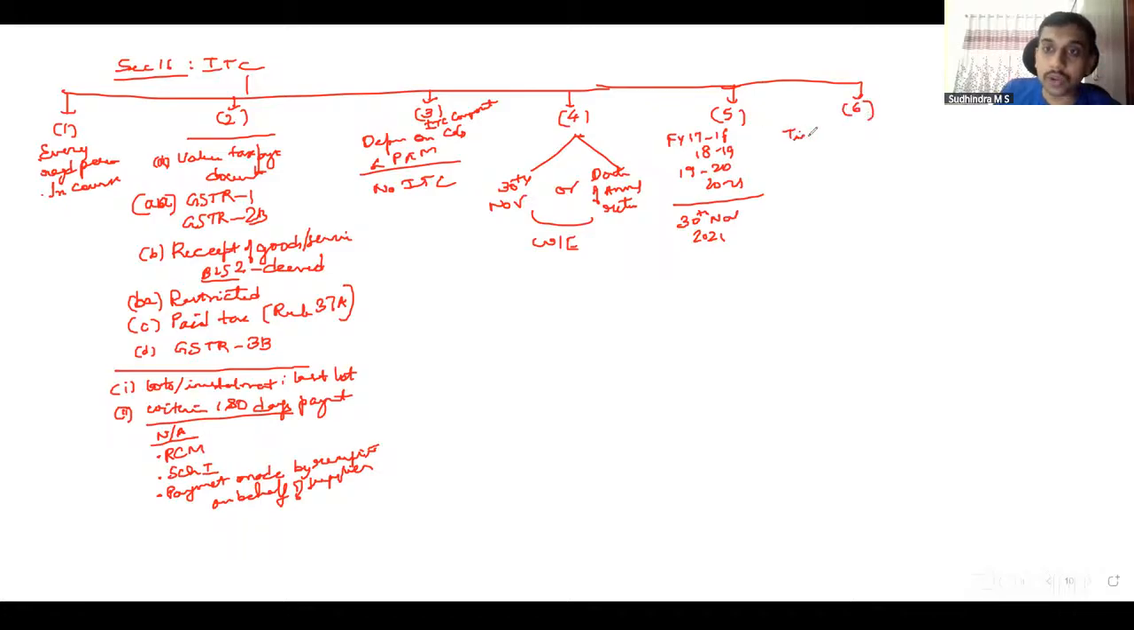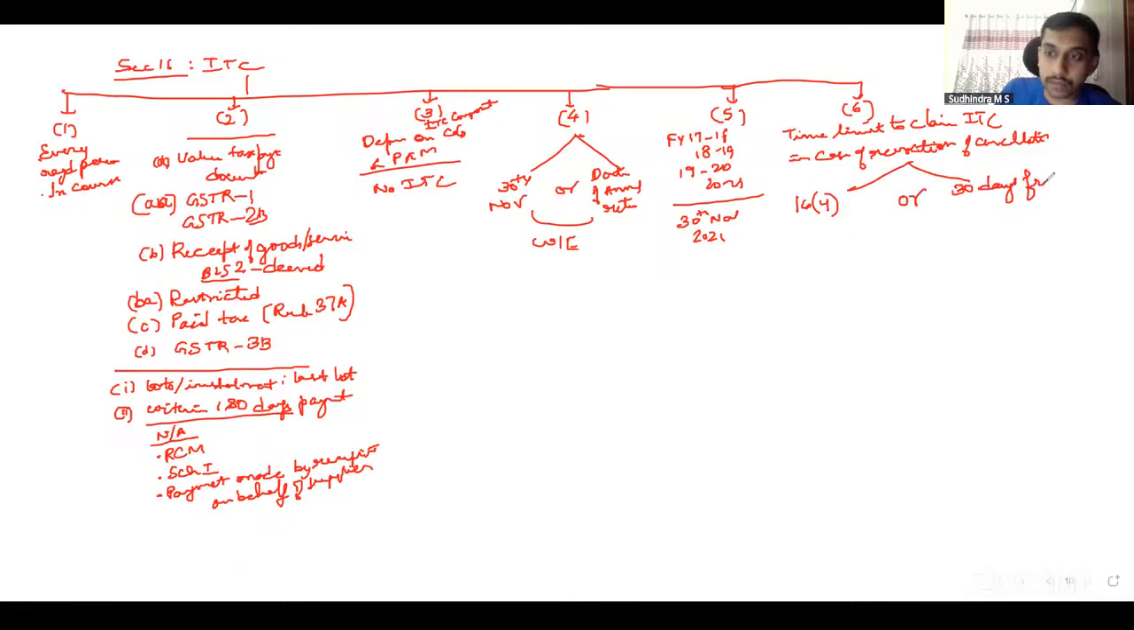This is the time limit to claim ITC in case of revocation of cancellation. In case of revocation of cancellation, what is the time limit available? Go with the normal 16.4 time limit or 30 days from the date of revocation, whichever is later. That is what 16.5 and 16.6 talk about.